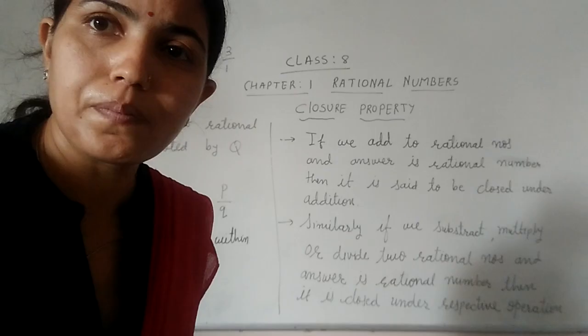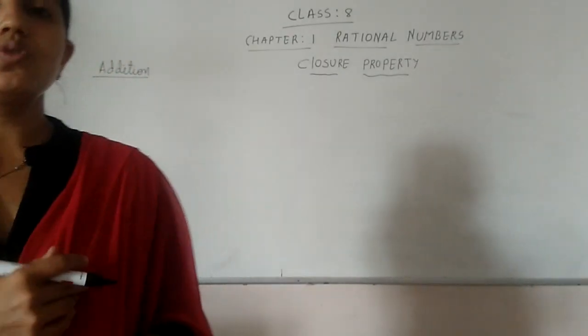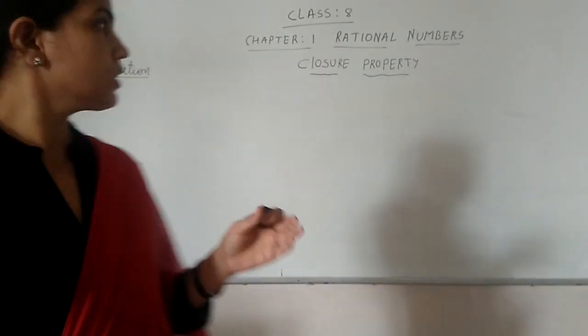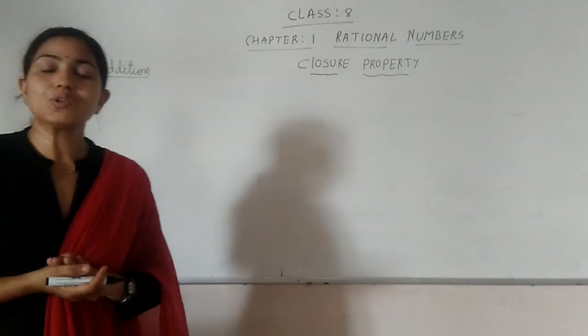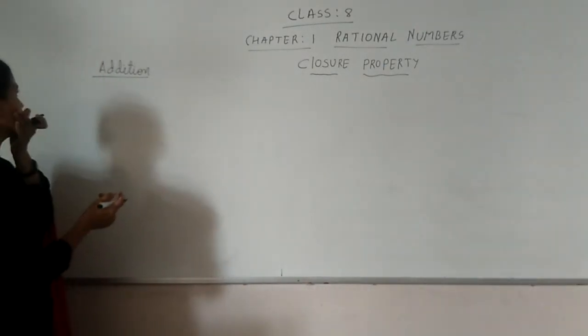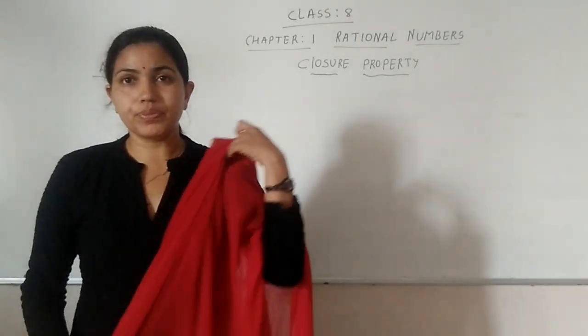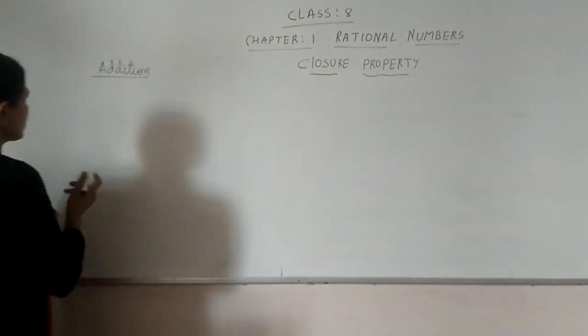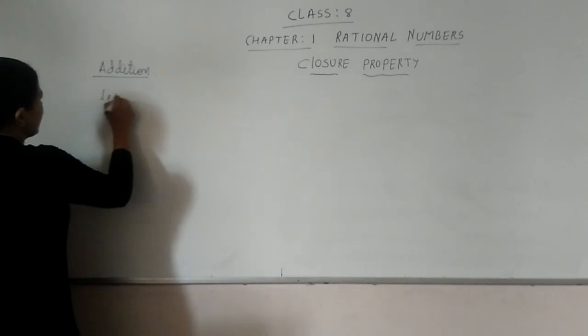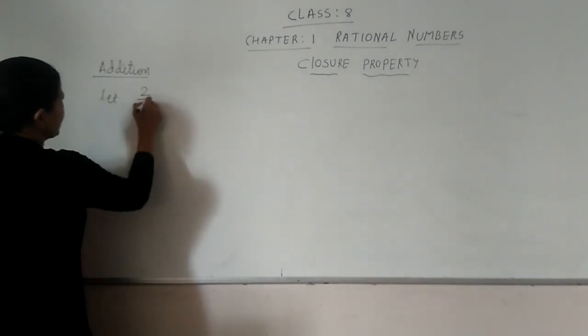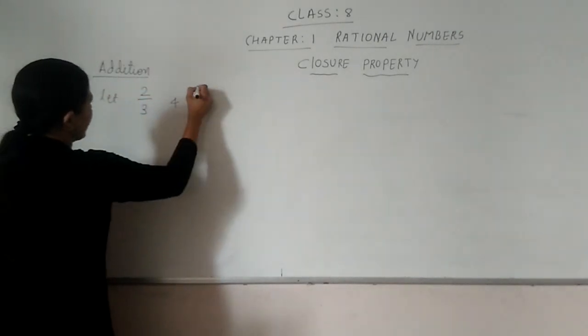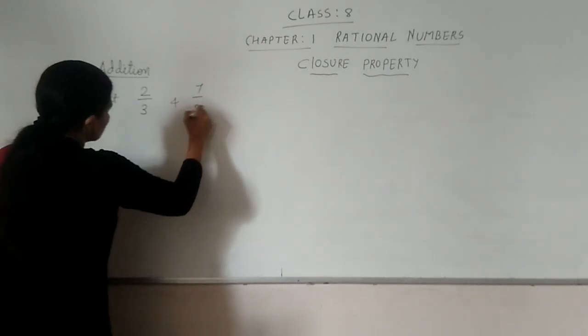Now let me see, closed under addition. Let me check for the addition. So what will we do? We will take any two rational numbers, whatever you want. I am taking 2 by 3 and 7 by 2.